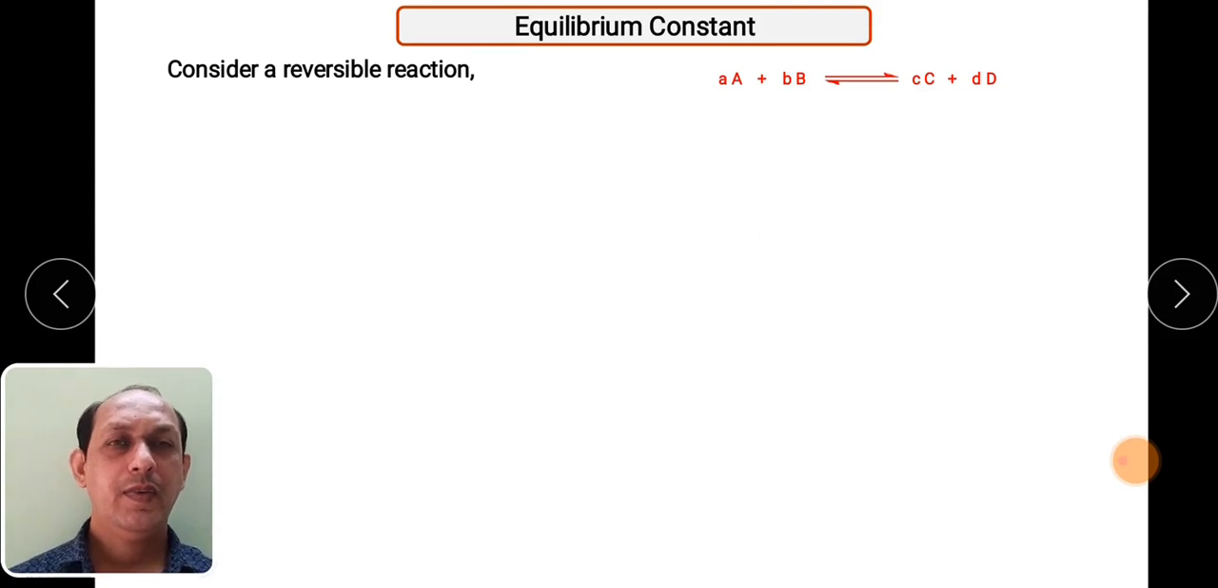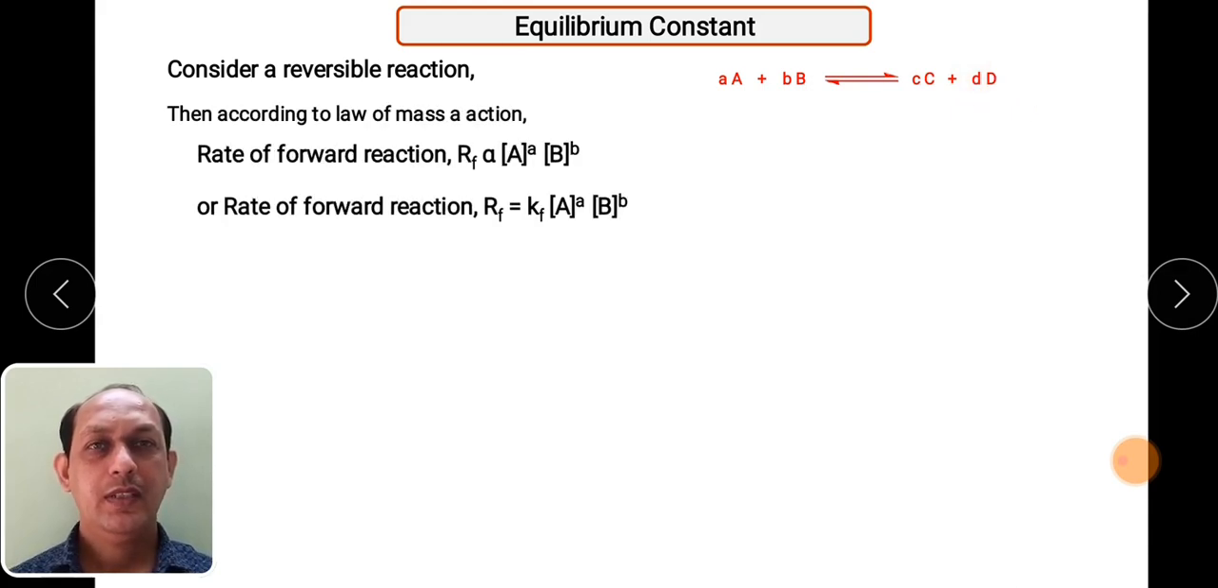Then in order to find the equilibrium constant, let us first consider a reversible reaction. Consider a reversible reaction where small a is the number of moles taken of reactant capital A, plus small b moles of reactant capital B, which form small c moles of product C and small d moles of byproduct D. So this is a template.